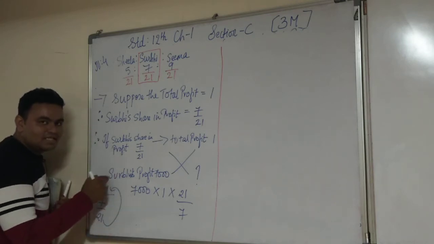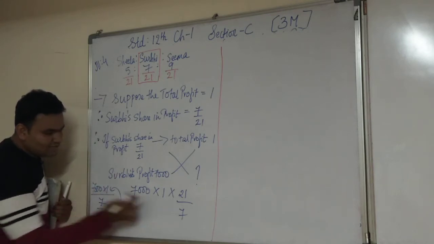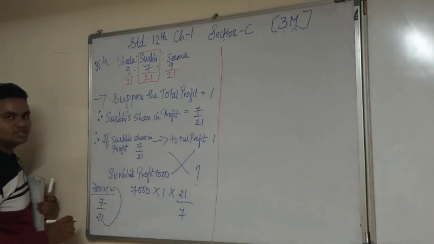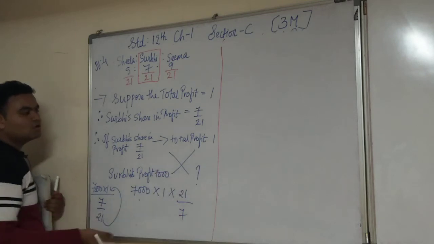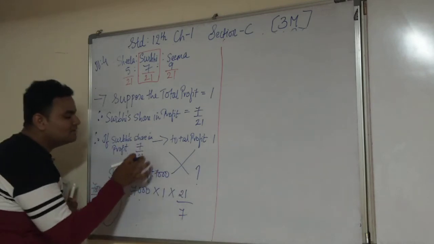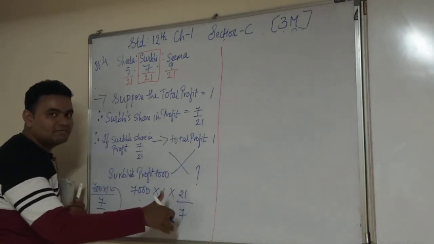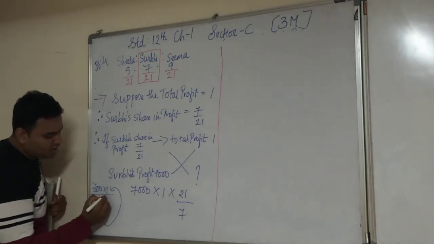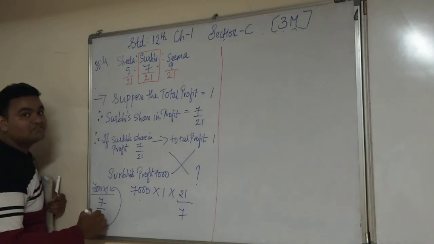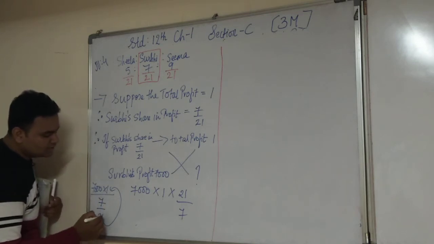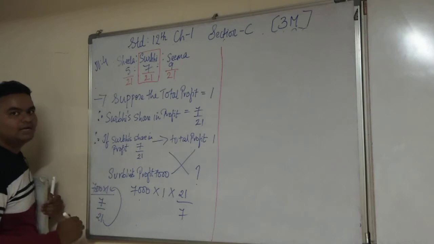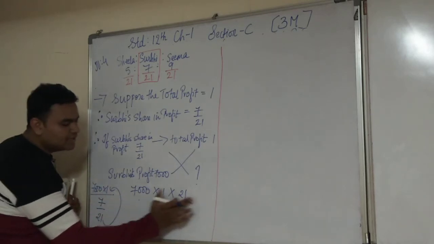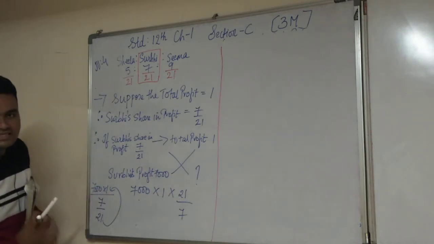So 21 comes in the numerator, and 7,000 into 1 into 21 by 7. Have you understood this? Sometimes you will ask, sir, this 7 by 21 is there, how did you take 21 by 7? Because it is division under division, so this 21 you write in the numerator, and the 7 comes in the denominator itself. So 7,000 into 1 into 21 by 7.